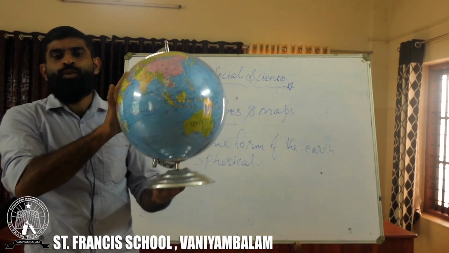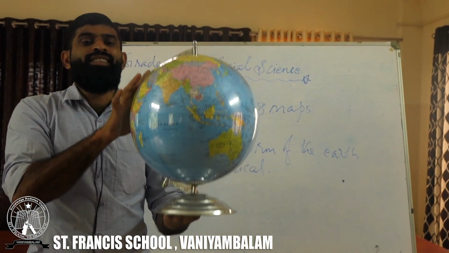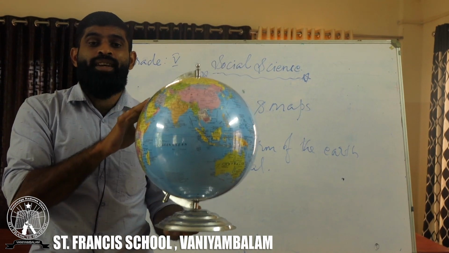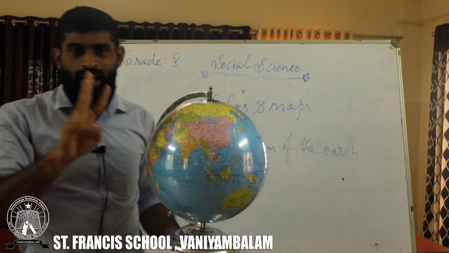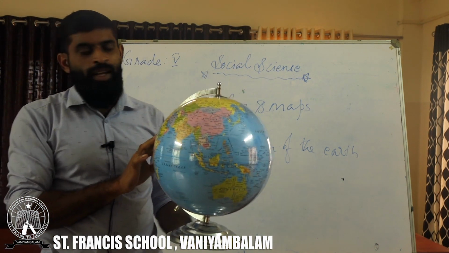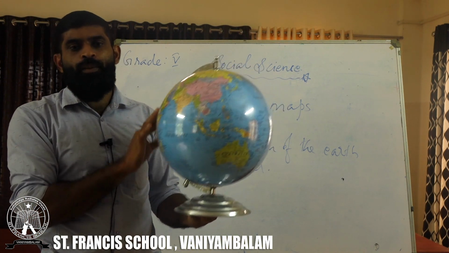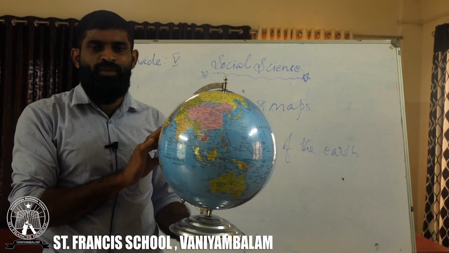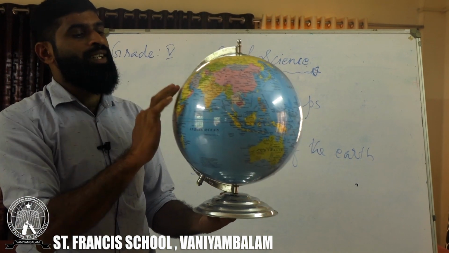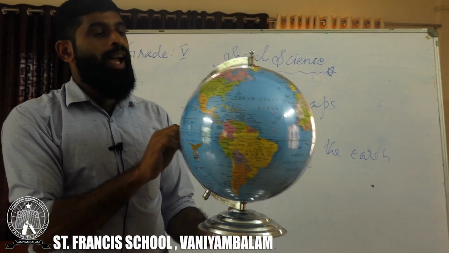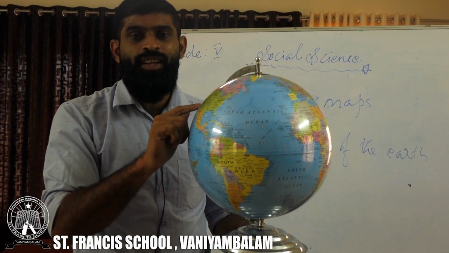The globe is the true form, or the miniature form, of the earth. The globe is actually a three-dimensional model. What are the three dimensions? You can see the whole earth together, and at the same time you can touch the globe. You can roll it and move it. The earth has two movements. So the globe is the true, three-dimensional model of the earth.